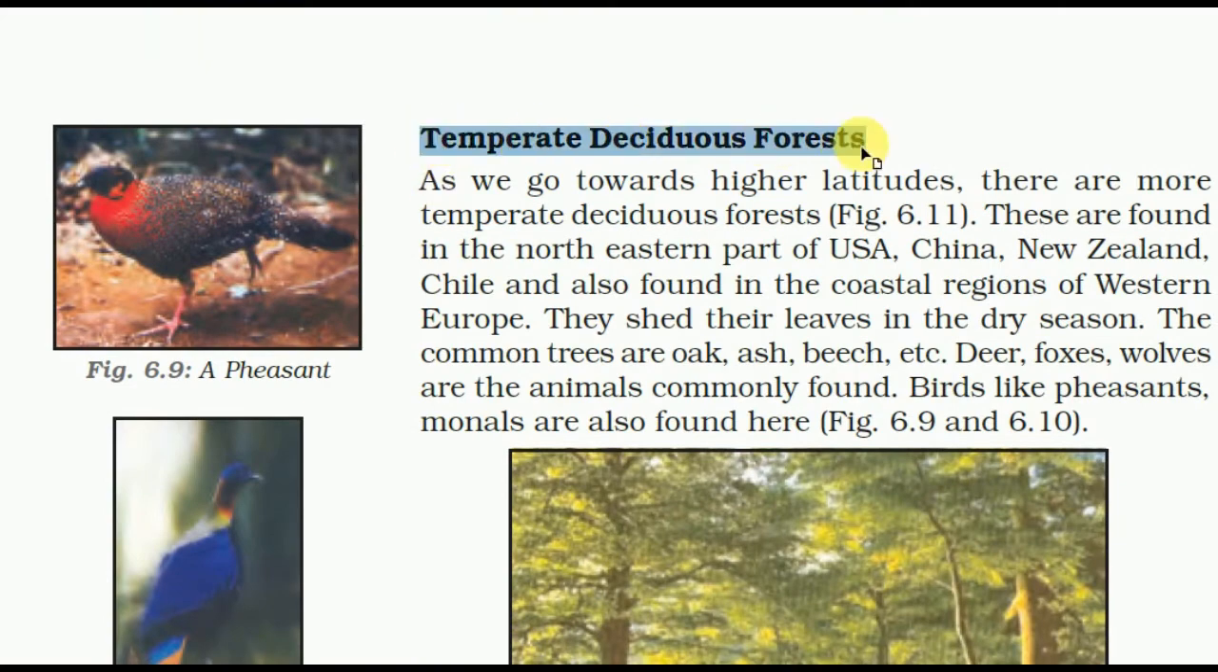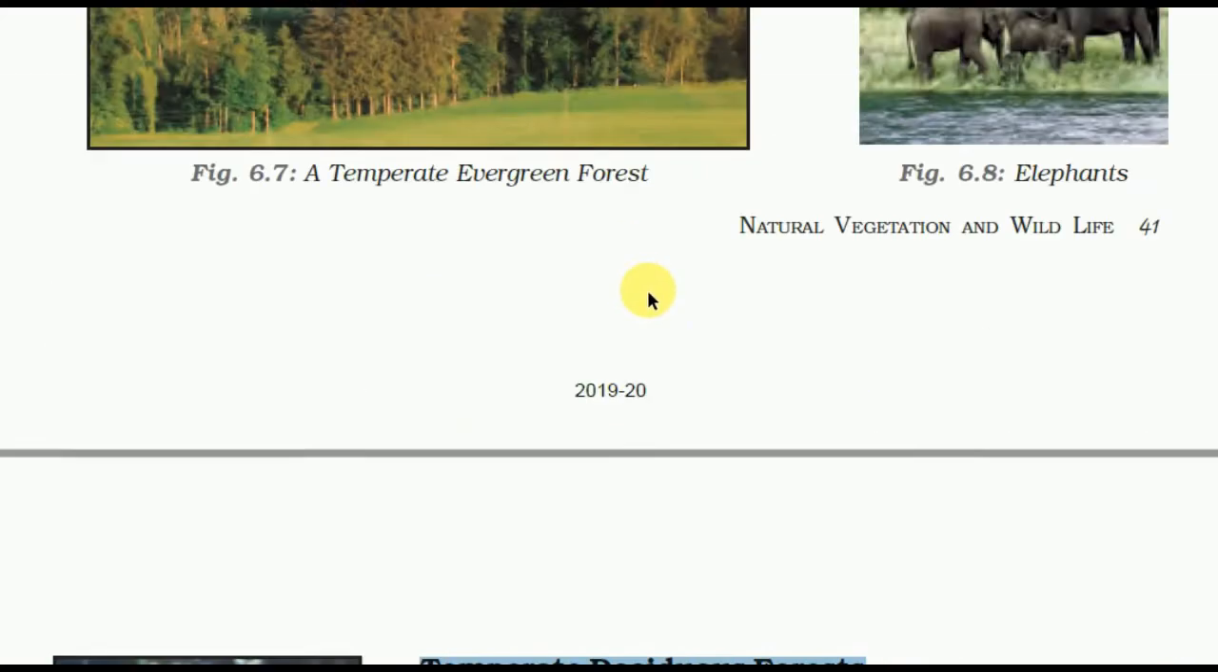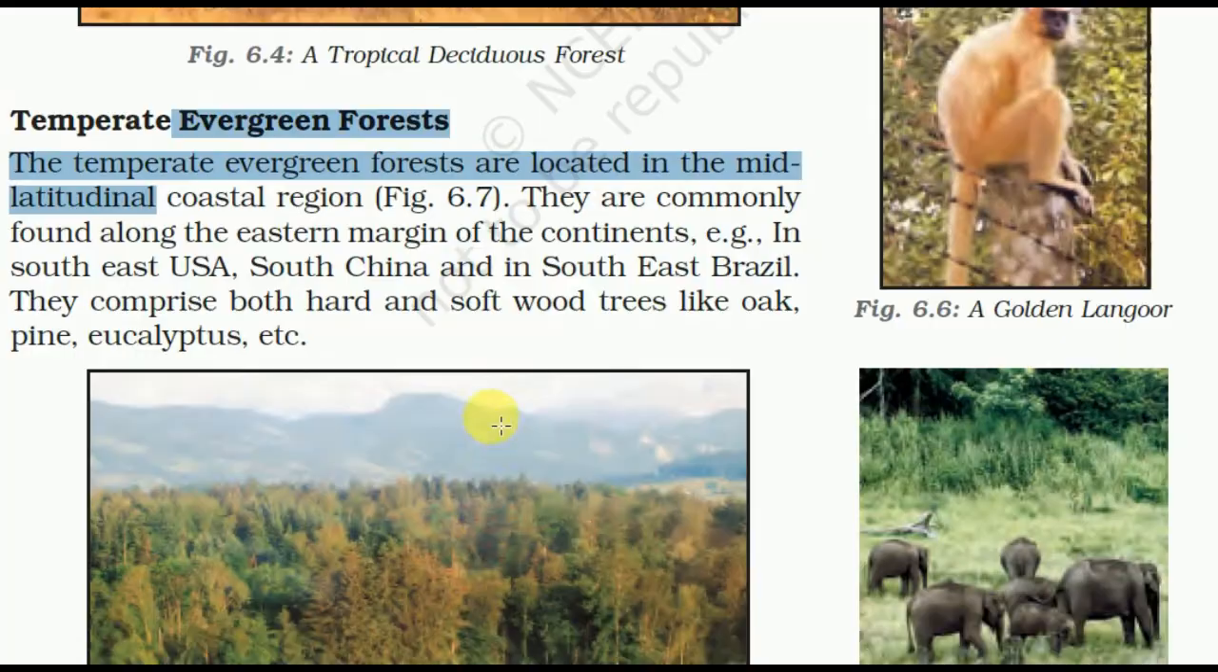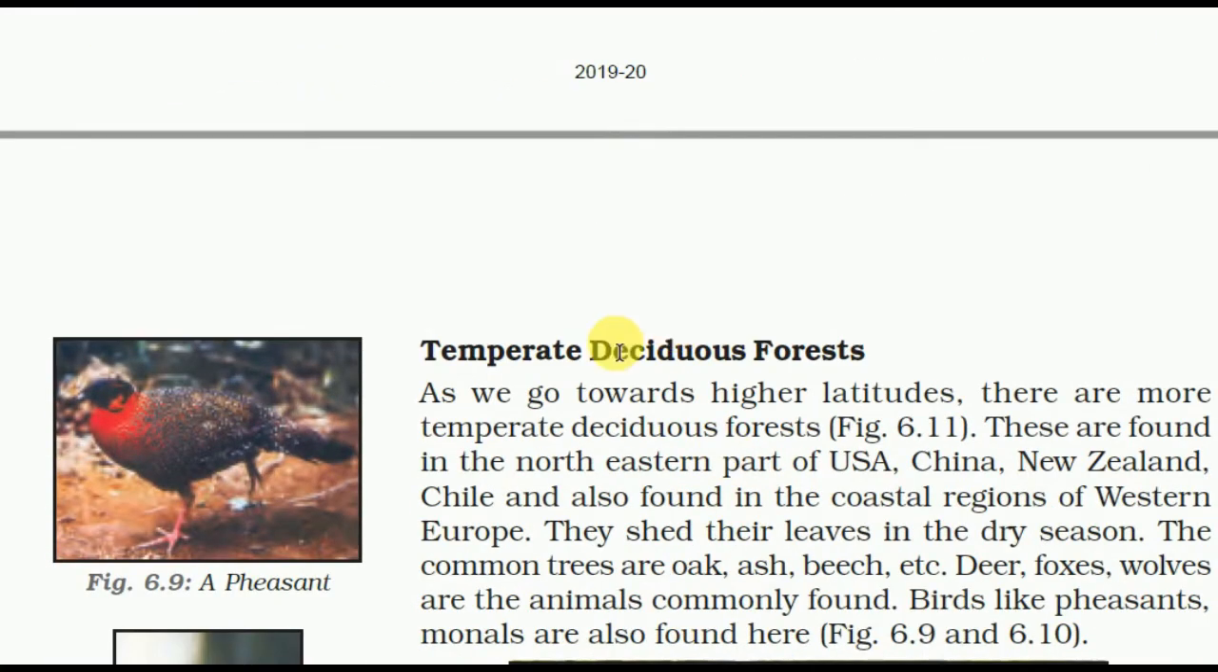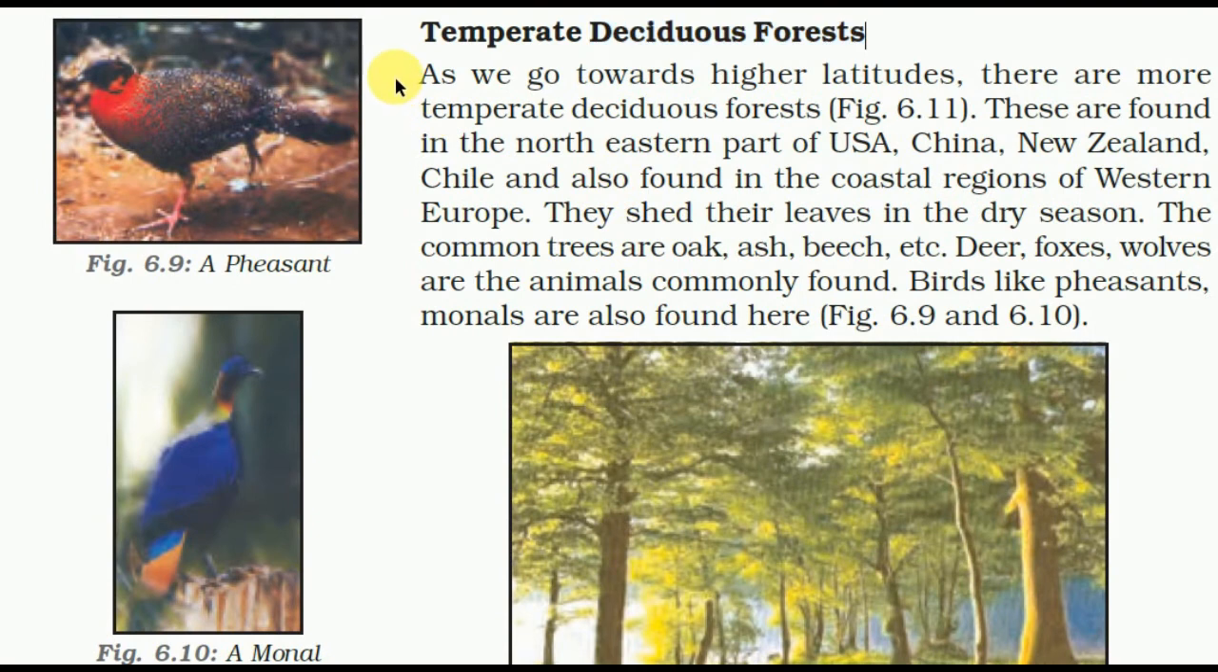Temperate deciduous forests are found in temperate regions, not like the evergreen. As we go toward higher latitudes, there are more temperate deciduous forests. They are found in the northeastern parts of USA, China, New Zealand, Chile, and also in the coastal region of Western Europe. They shed their leaves in the dry season. The common trees are oak, ash, beech, etc. Deer, foxes, wolves are the animals commonly found. Birds like pheasants and monal are also found here.